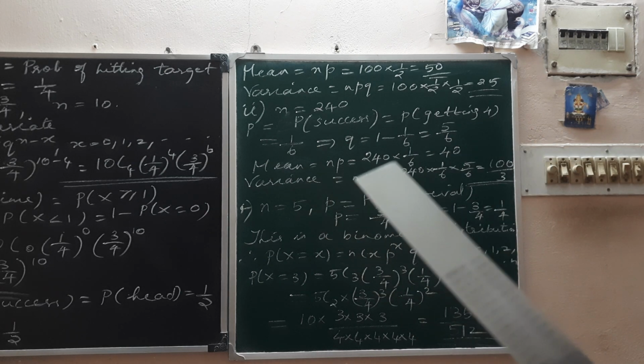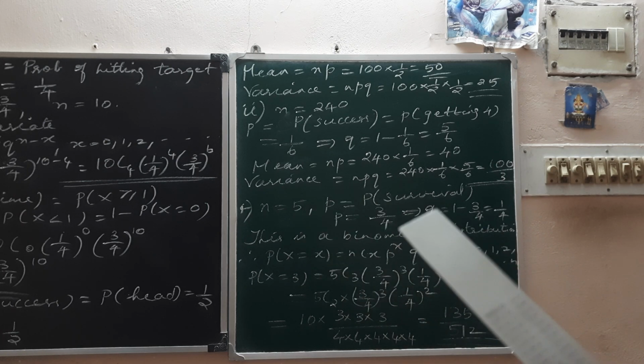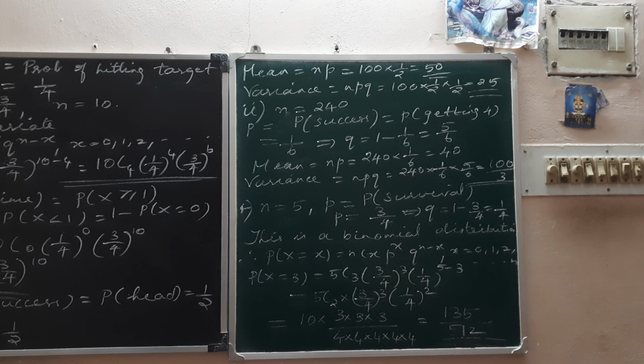Mean is np, 240 into 1/6, that is 40. Variance is npq, 240 into 1/6 into 5/6. So only limited cancellations are possible. You get the answer as a fraction. It is 100/3. Next is question number 4.